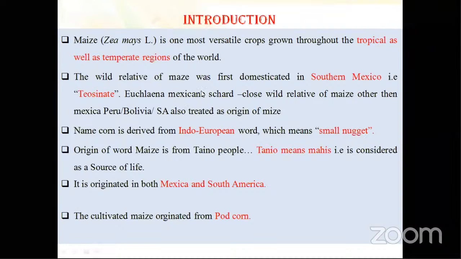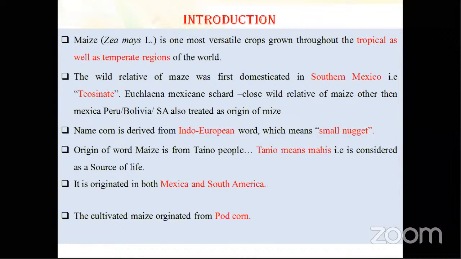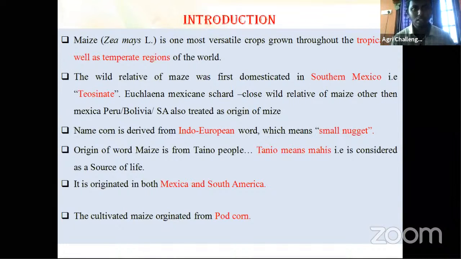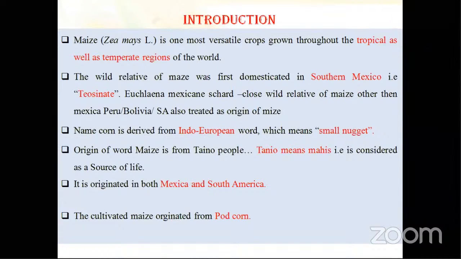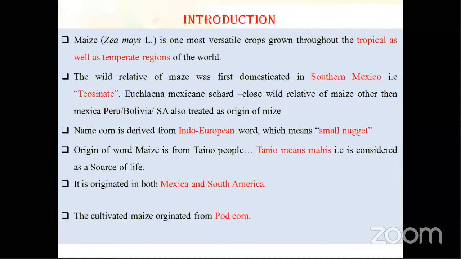It's not your BSc agriculture level questions. These are all intermediate botany level questions. Which type of photosynthesis occurs in maize? What are the different types of photosynthesis? C3, CAM and C4. Then maize comes under C4.